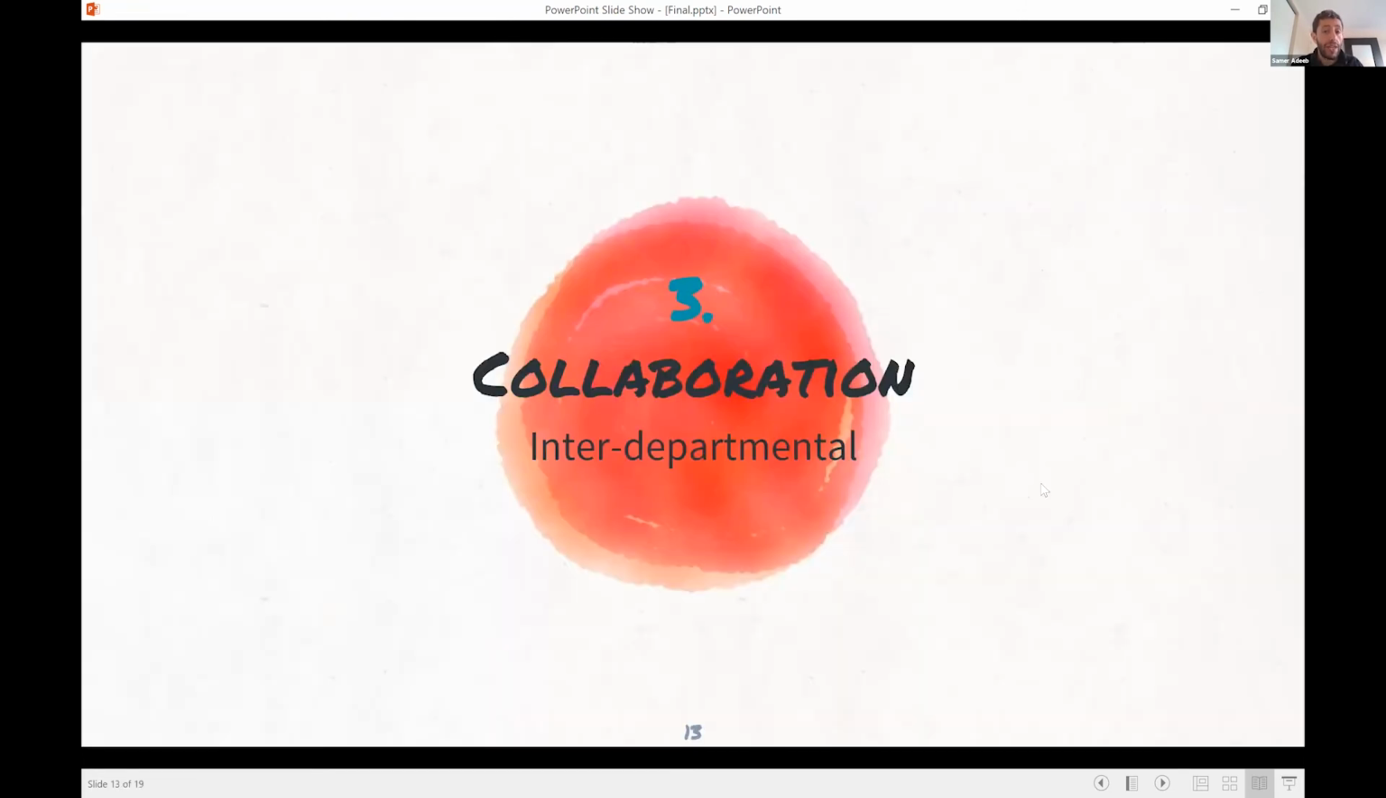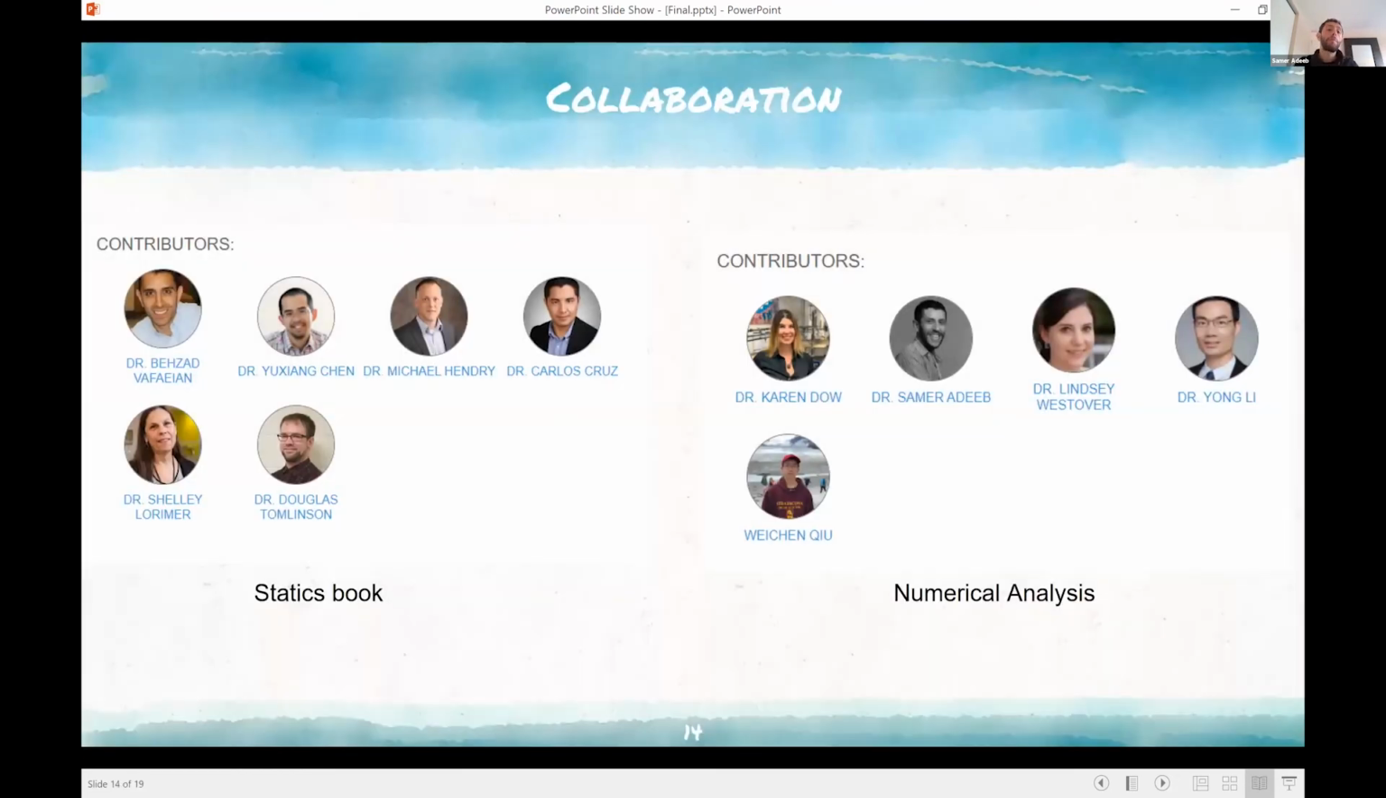The third principle is collaboration. Of course, this is an initial attempt, but I'm pleased to see that there's a lot of collaboration among professors. Of course, there's a little bit of push. For example, in the numerical analysis course, we've got myself and professors from different departments, civil engineering and mechanical engineering, and the same with the statics book. We have professors from civil engineering, and we even have a professor from MacEwan who teaches the same course, who also contributed to that book.